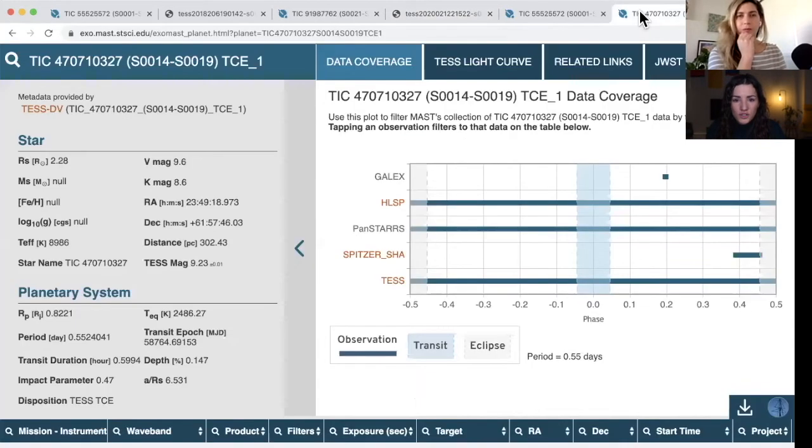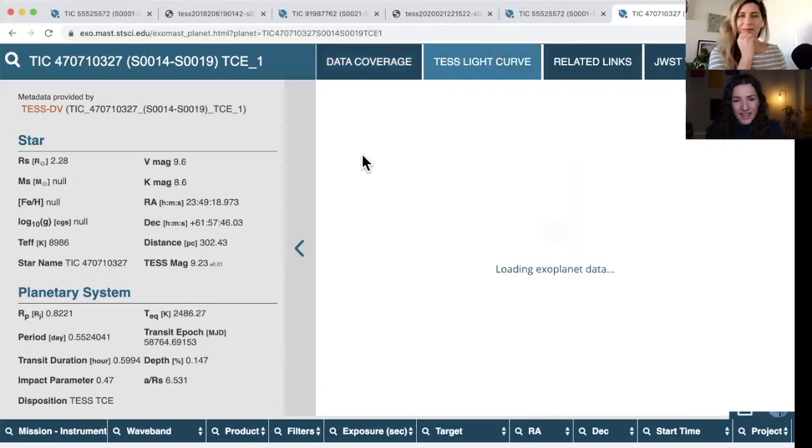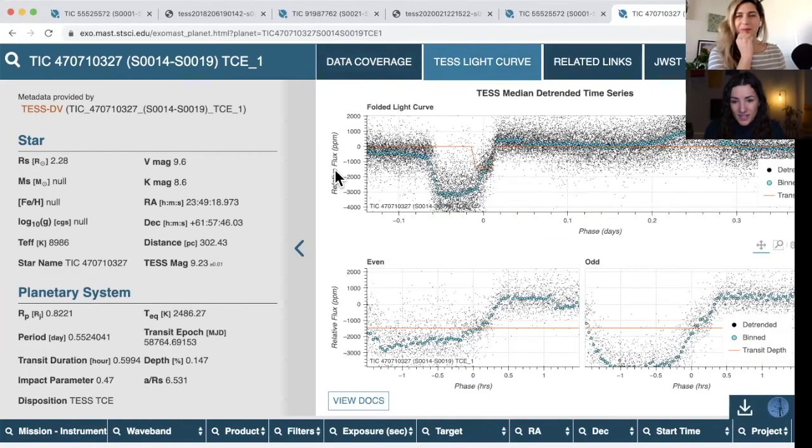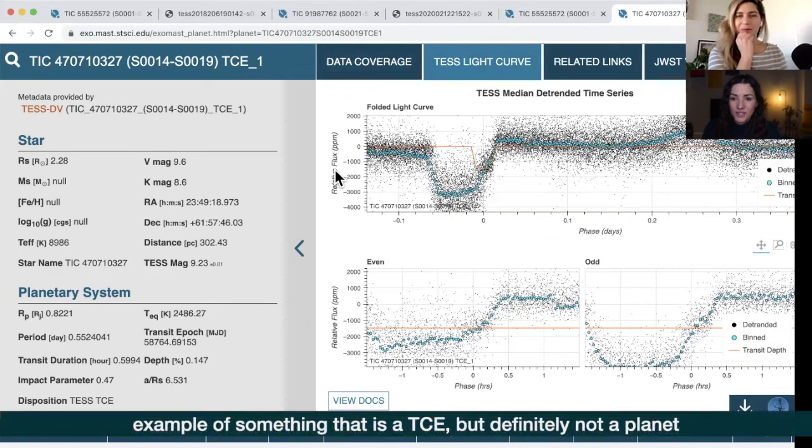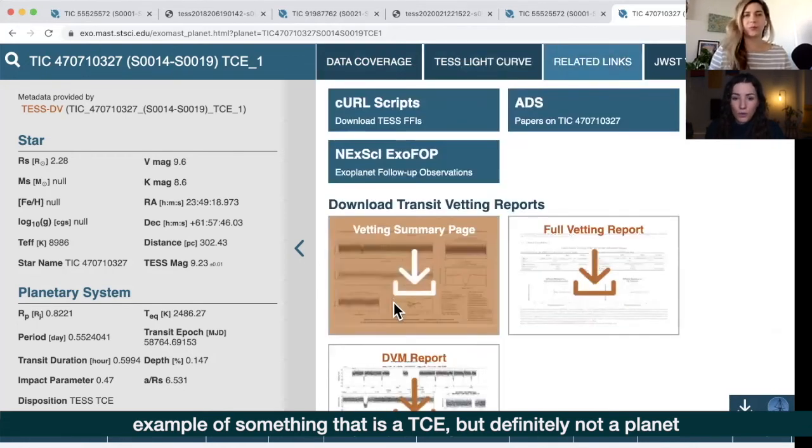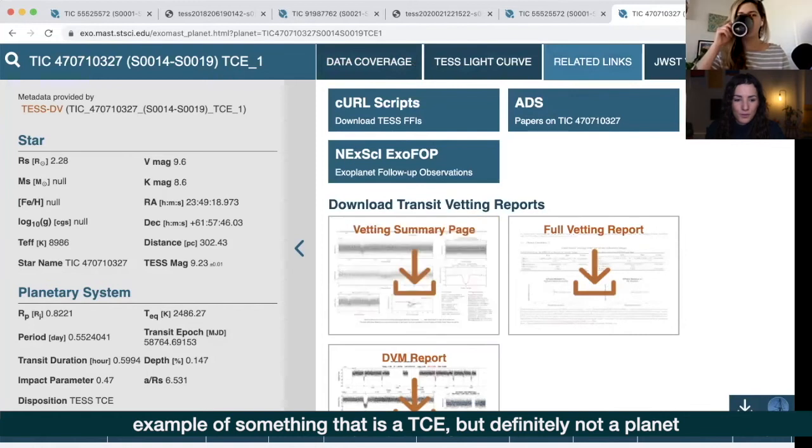So I think we should also very quickly look at a candidate that is absolutely, definitely not a planet candidate. So this is going to have to load again. This is a triple star system. It was flagged as a threshold crossing event, a TCE, because it does have a periodic signal within the light curve. But you can already see the shape is all wrong, the odd and even transits are wrong. So let's have a look at that report, because it does still have one of those reports.